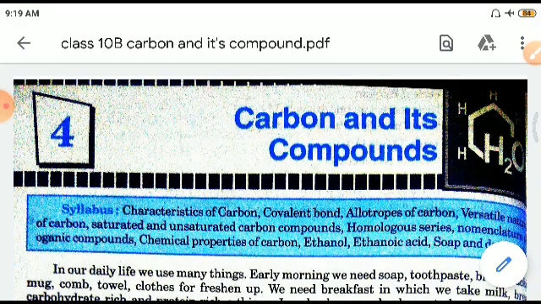And in science, we are on chemistry. And today we will be discussing carbon and its compounds. Carbon is treated as a wonder element in the world of chemistry simply because of its diverse kinds of usage, right? And this chapter is entirely dedicated to carbon and its various compounds.